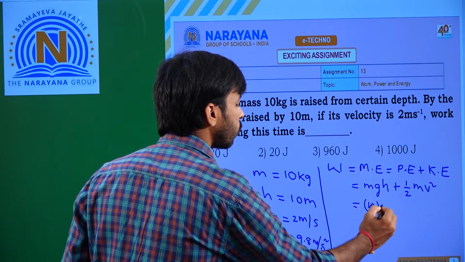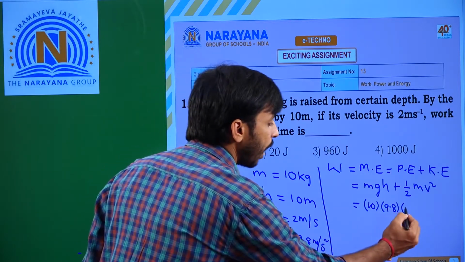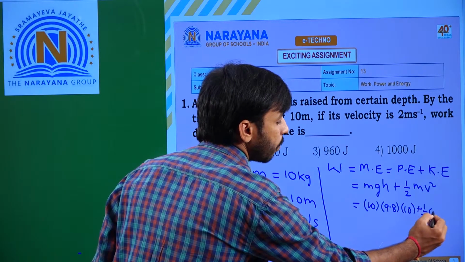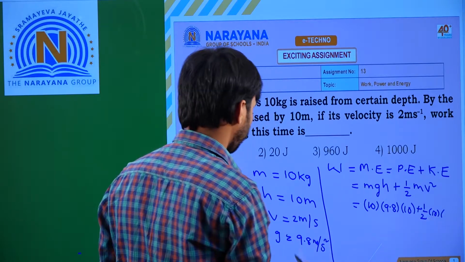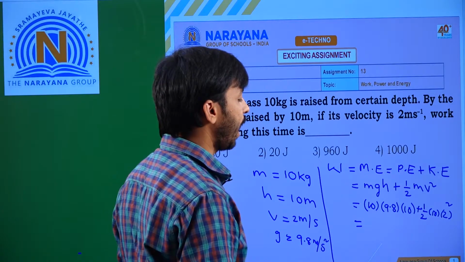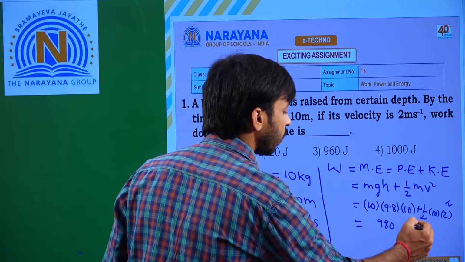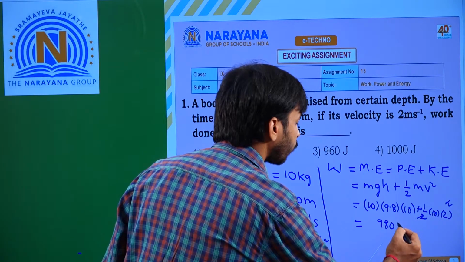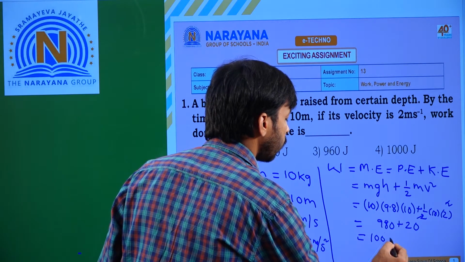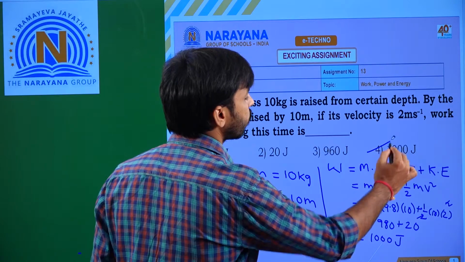So that is 10 into 9.8 into h, which is 10 meters, plus 1/2 into m, 10, into v square. V is equal to 2 meter per second, so 2 square. So 980, the half and the 2 get cancelled, plus 20, that is equal to 1000 joules. So here it is the fourth option.